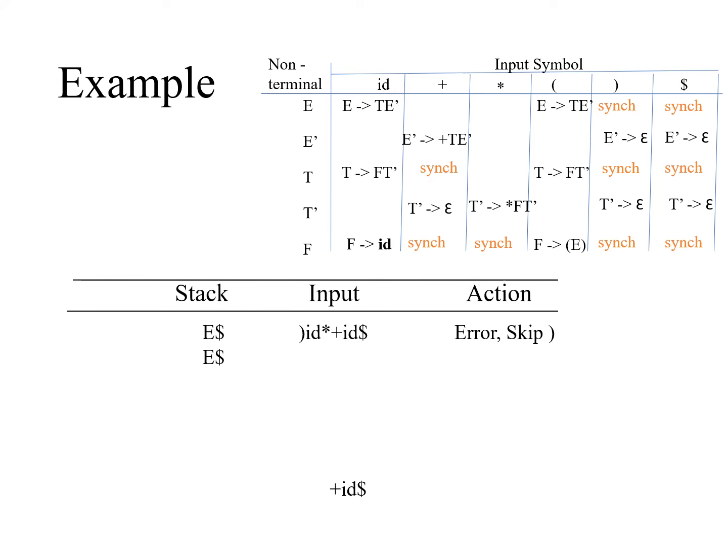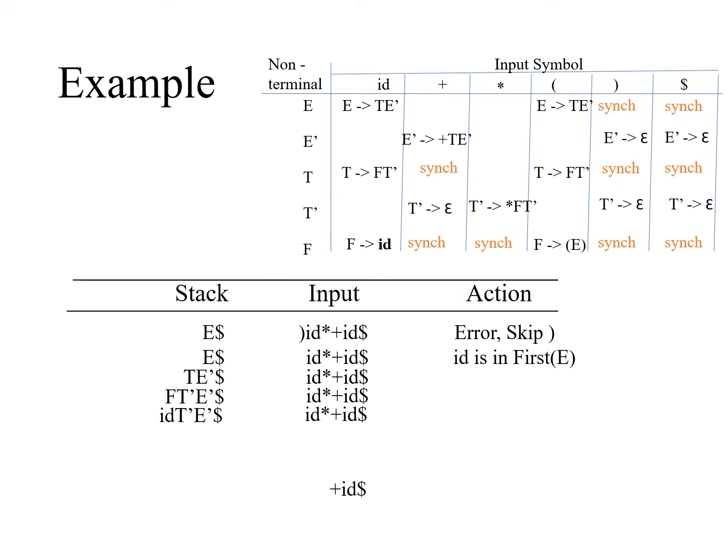Now E on ID. What is E on ID? T dash. Right. Now T on ID. What is T on ID? FT dash. Now what is F on ID? ID. Now ID will be matched. Therefore pop the stack as well as advance the input pointer so that it is pointing to star.